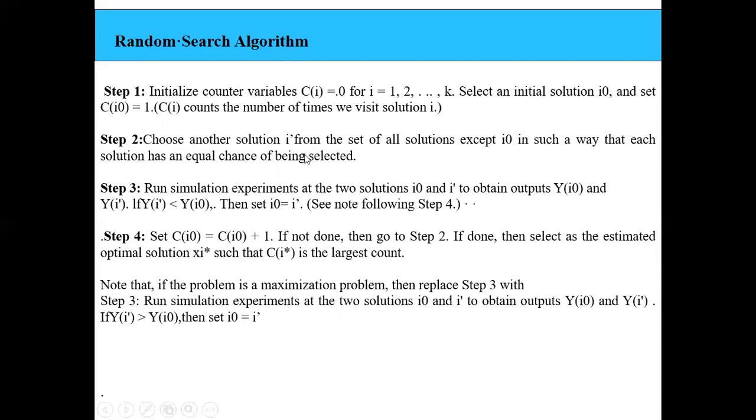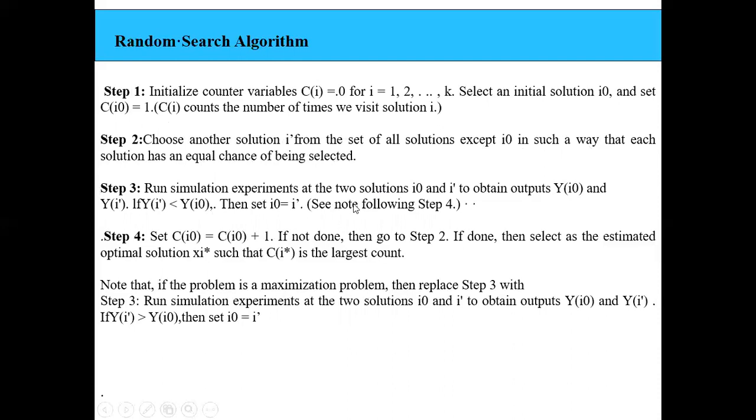Then I will choose another solution I dash from the set of all the solutions except I naught. For every problem we have a few possible solutions. First I am selecting an initial solution, taking it as the best one, and incrementing my counter by 1, that is, it has been visited once. Then I will choose another solution I dash, except I naught, in such a way that each solution has an equal chance of being selected. So I select one more solution, I dash.